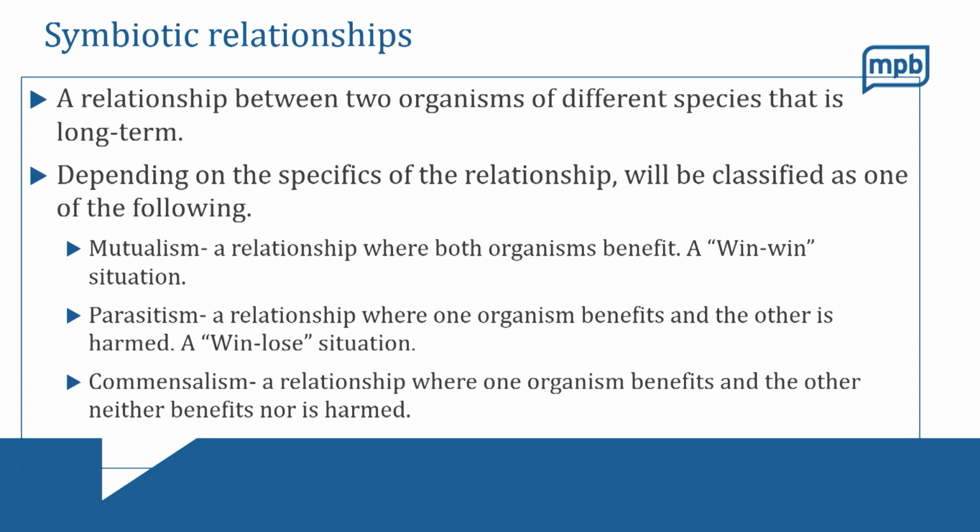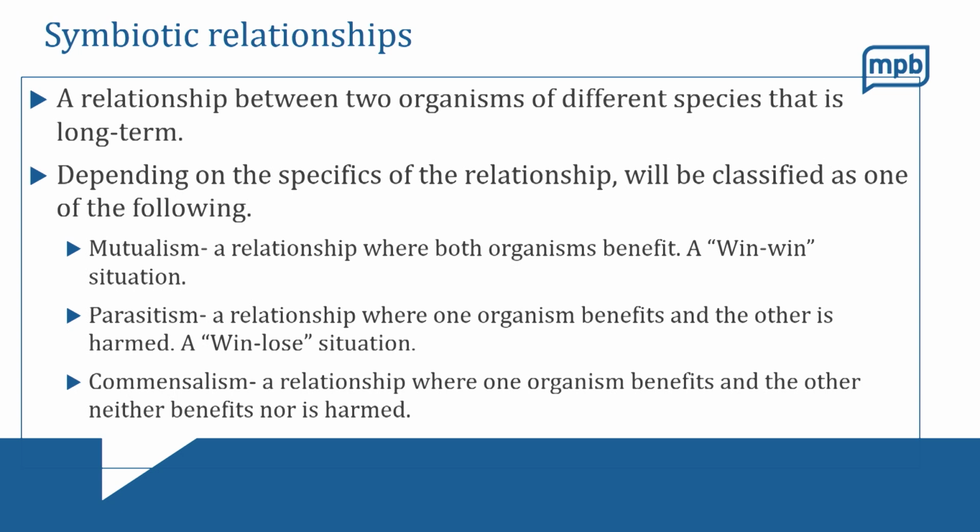And then depending on the specifics of the relationship, we will then classify it into one of the following. So one type of symbiotic relationship is called mutualism. In mutualism, this is a relationship where both organisms benefit. So a win-win situation. And I'll give you examples of these here in just a moment. Another type of symbiotic relationship is called parasitism. What's that? Well, in this type of relationship, this is where one organism benefits and the other one is harmed. So this would be a win-lose situation.